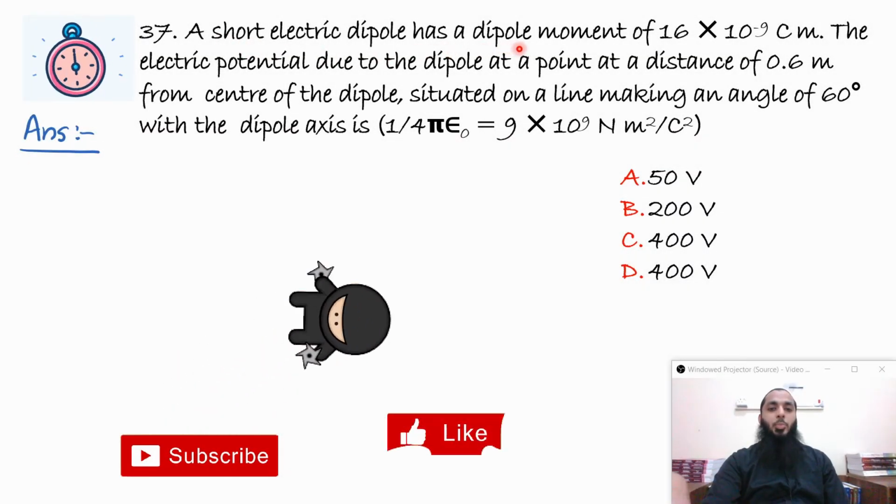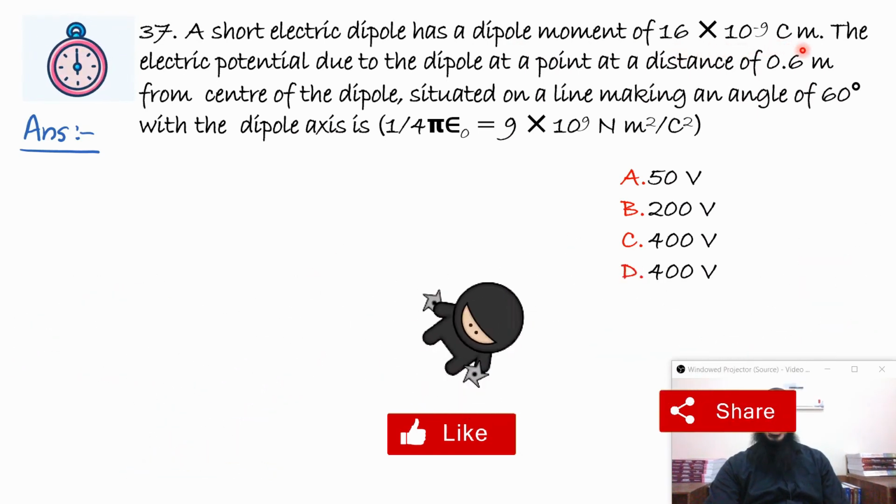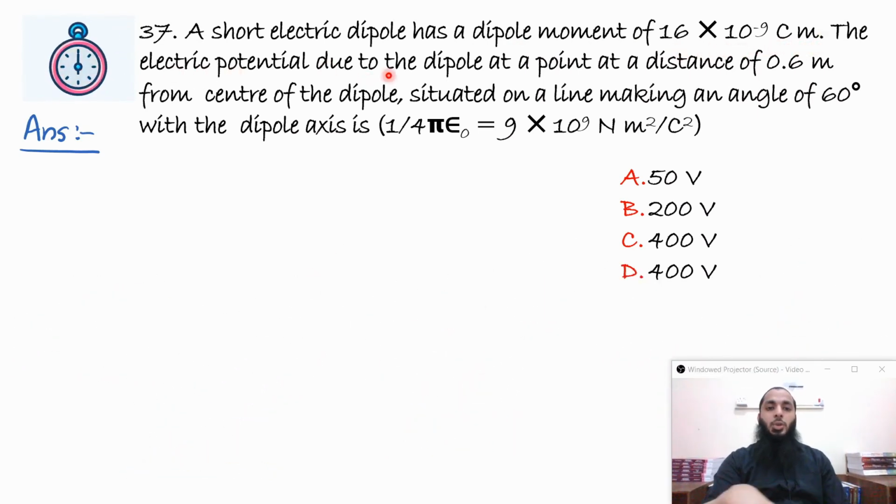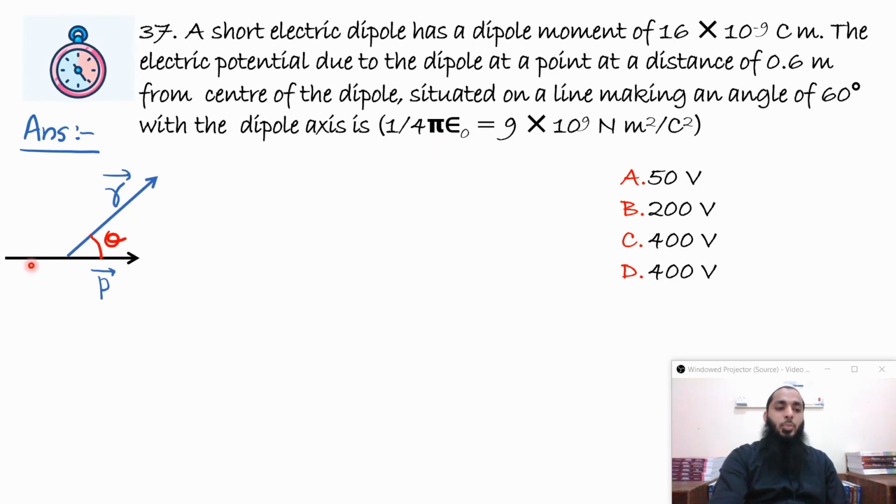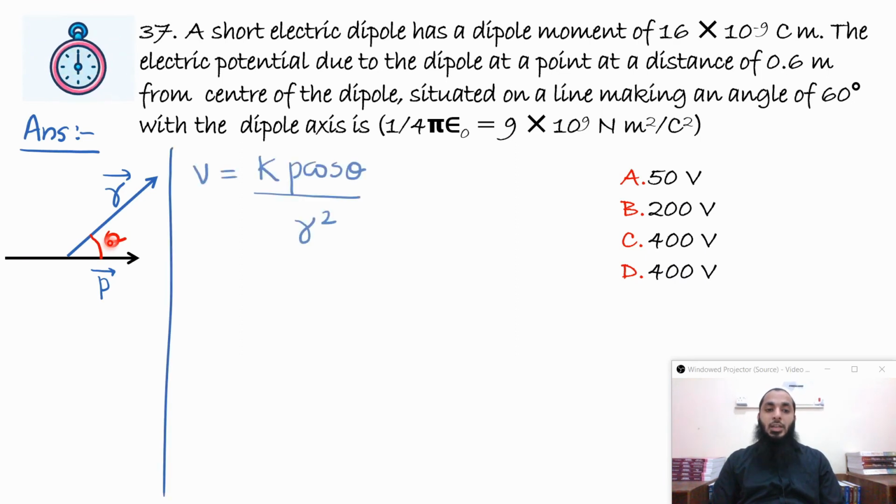A short electric dipole has a dipole moment of 16 into 10 raised to minus 9 coulomb meter. The electric potential due to the dipole at a point at a distance of 0.6 meter from the center of the dipole, situated on a line making an angle of 60 degrees with the dipole axis, is? So we have a direct equation to find the potential at any point near a dipole. First of all, this is the dipole and this is the dipole moment, and this is the position vector from the center of the dipole, and this angle theta is the angle made by the position vector with respect to the dipole moment. Now if that is the case, we have the equation V is equal to Kp cos theta by R square. So it's a direct substitution.